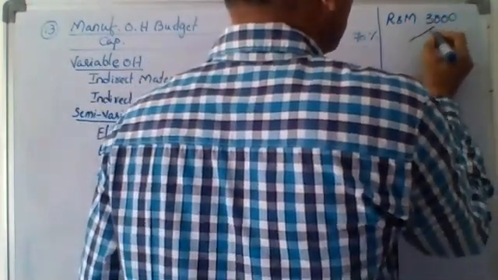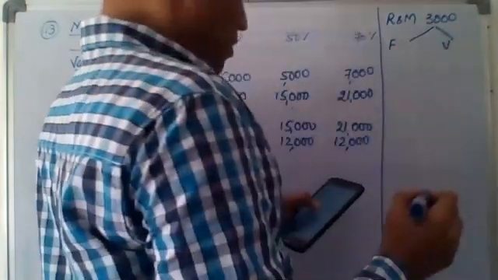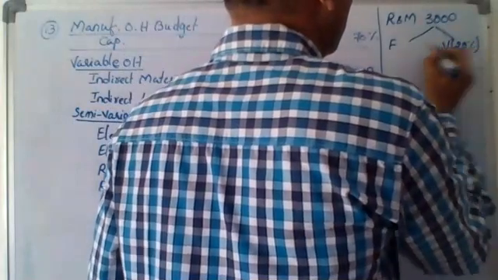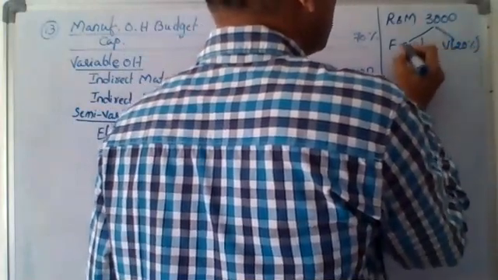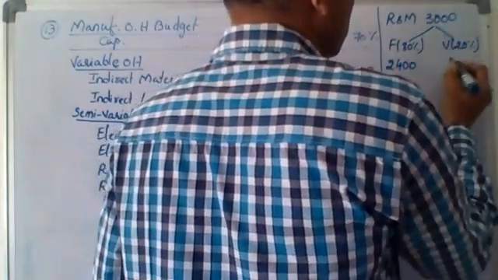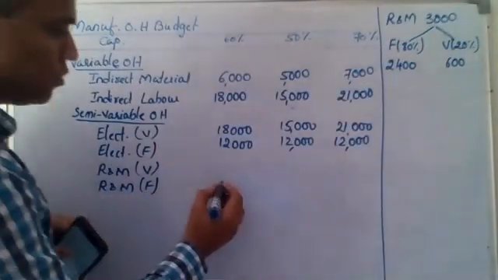In this 3,000, something is fixed, something is variable. 20% is variable. That means 80% is fixed. 80% of 3,000 is 2,400 fixed. 600 is variable.